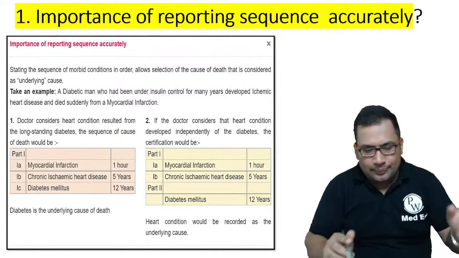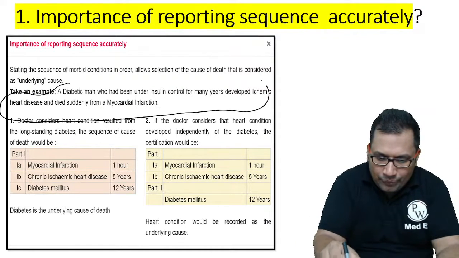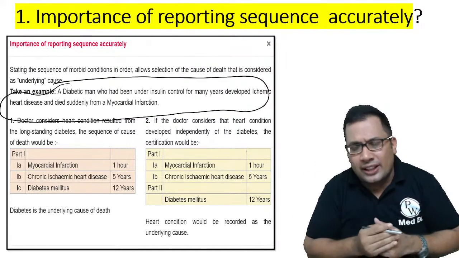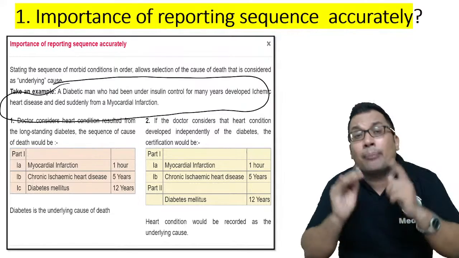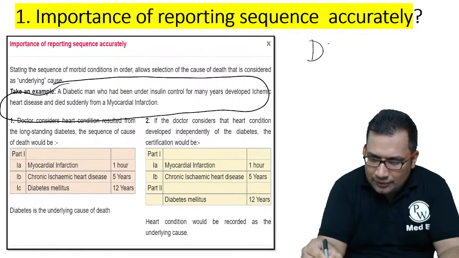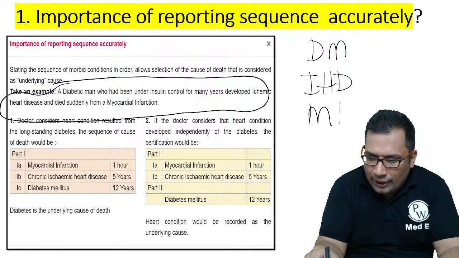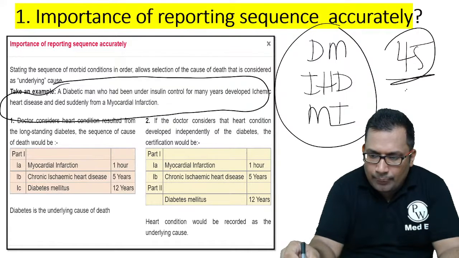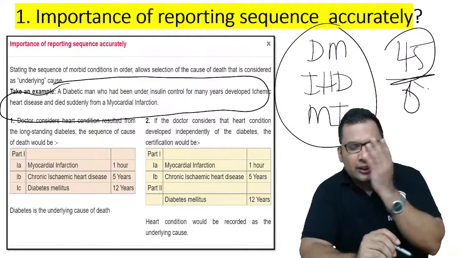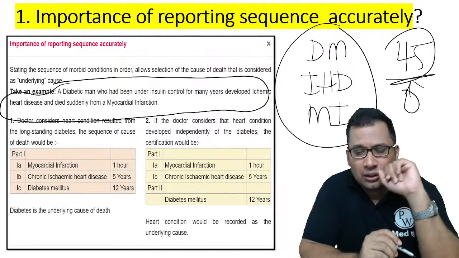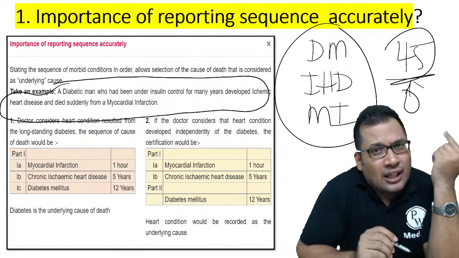A diabetic man who had been under insulin control for many years developed ischemic heart disease. So he was diabetic and was also suffering from ischemic heart disease. He died due to MI. Around 45 is the age, a male patient. Now see here. MI, myocardial infarction, is definitely 1A, no doubt in that. And MI is caused by ischemic heart disease. There is no doubt in that.